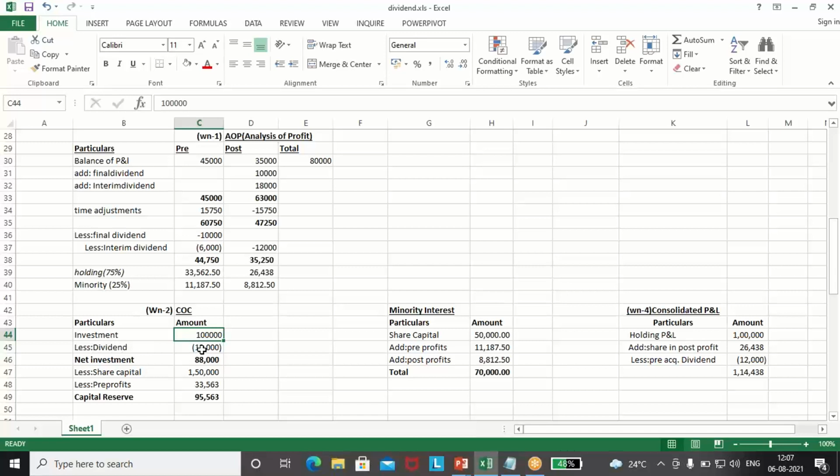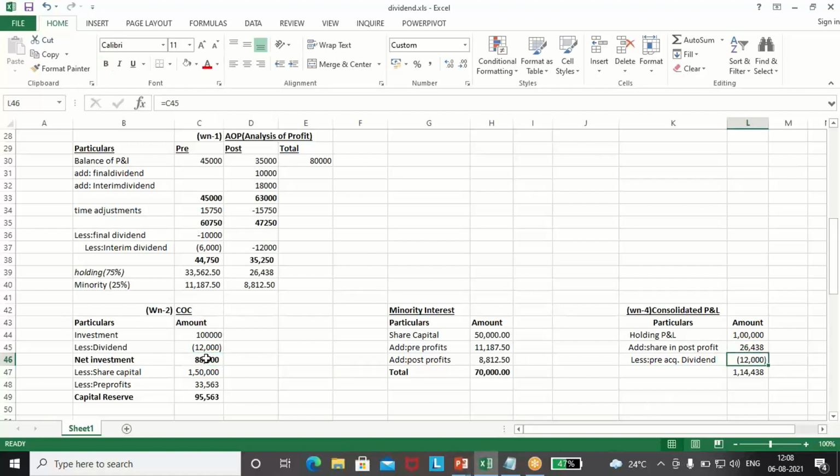We'll reduce the dividend from here because the pre-acquisition period dividend is there and we have not done the entry correctly. We have reduced it from the post, means the entry was not done correctly. Now we have to reduce it from the investment as well as from the PNL. Okay, so we'll reduce the dividend. Pre-acquisition dividend is 10,000 and 6,000, like it is 16,000. So we'll reduce 16,000 into 0.75. 12,000 will be reduced from here also and it will be reduced from consolidated PNL also.